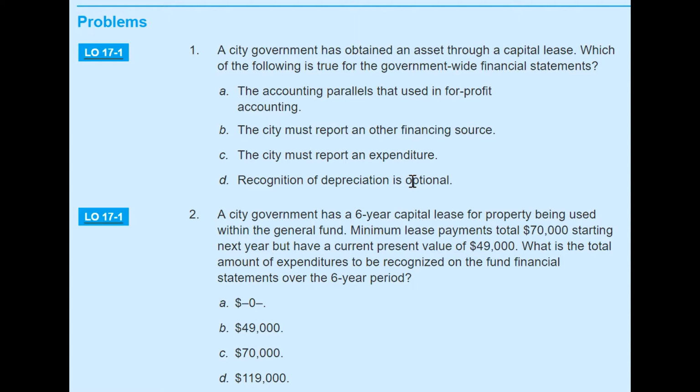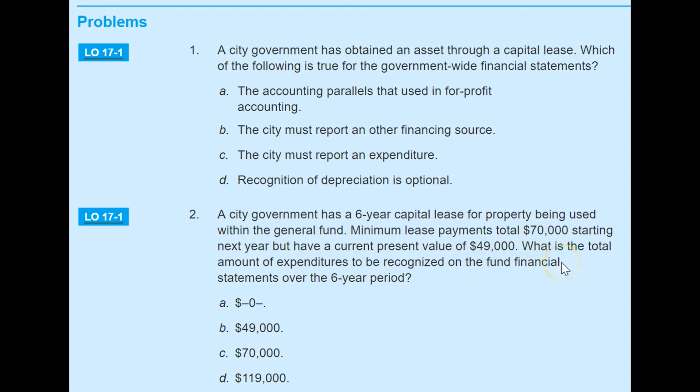Now let's see question number 2. Question number 2 says that a city government has a 6-year capital lease for a property being used within the general fund, and the minimum lease payments total $70,000 starting next year, but have a present value of $49,000.